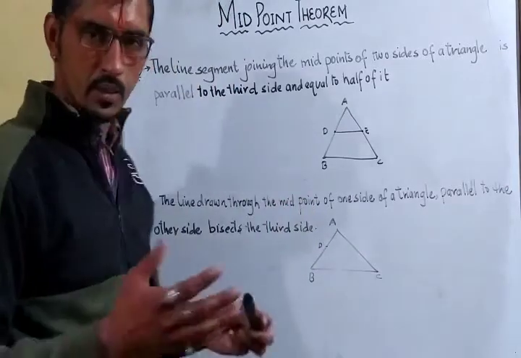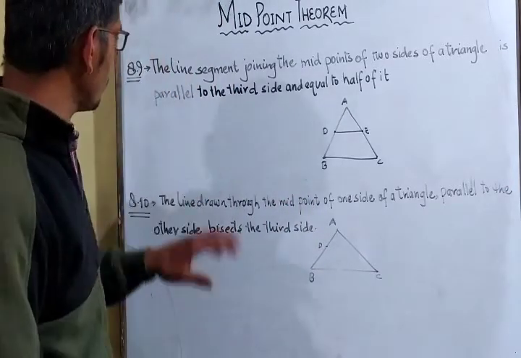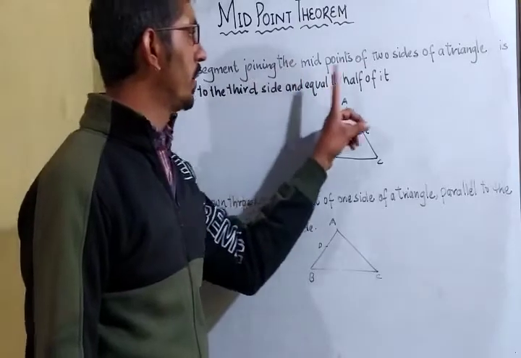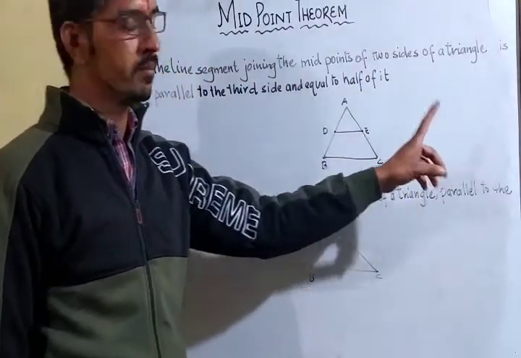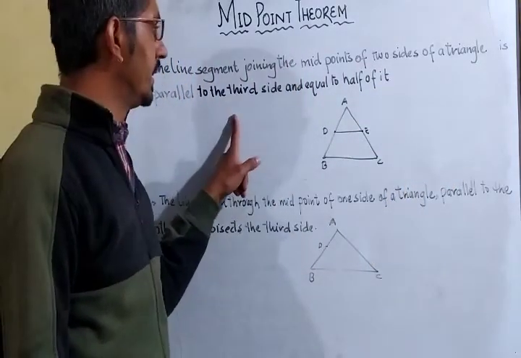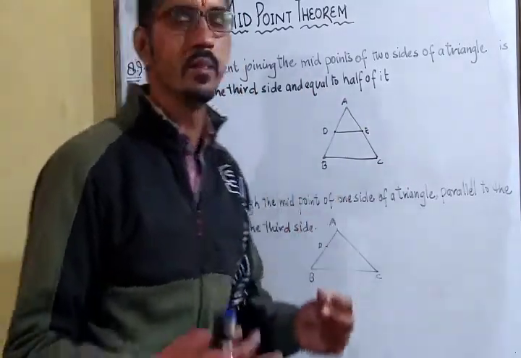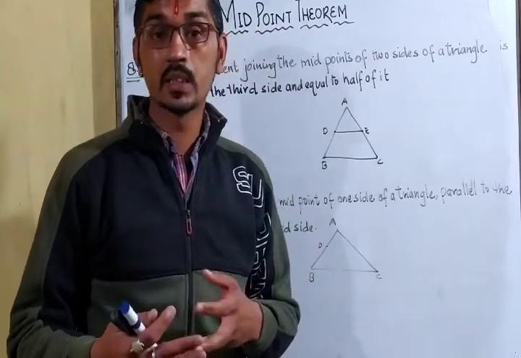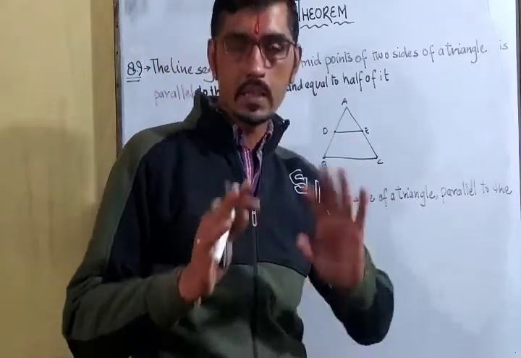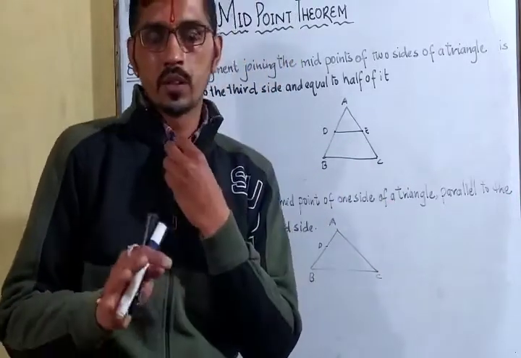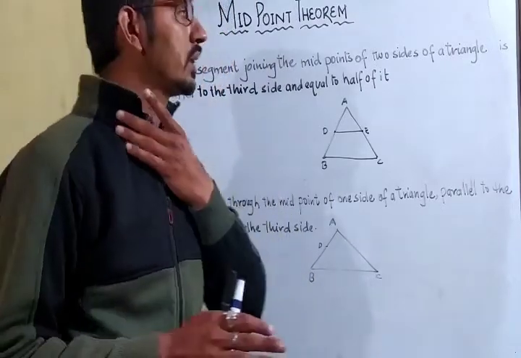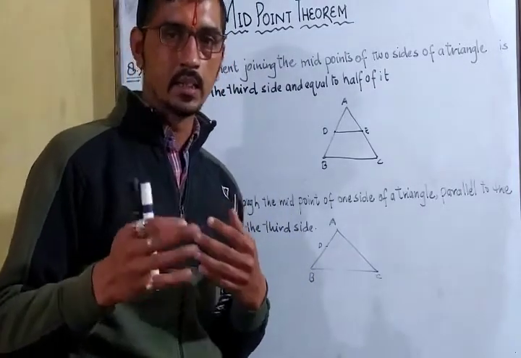Now, the language of the theorem says, the line segment joining the midpoints of two sides of a triangle is parallel to the third side and equal to half of it. Okay. All we have to do in this theorem is understand the theorem, because the proof is not in our syllabus, but you should know what the theorem says. Okay.